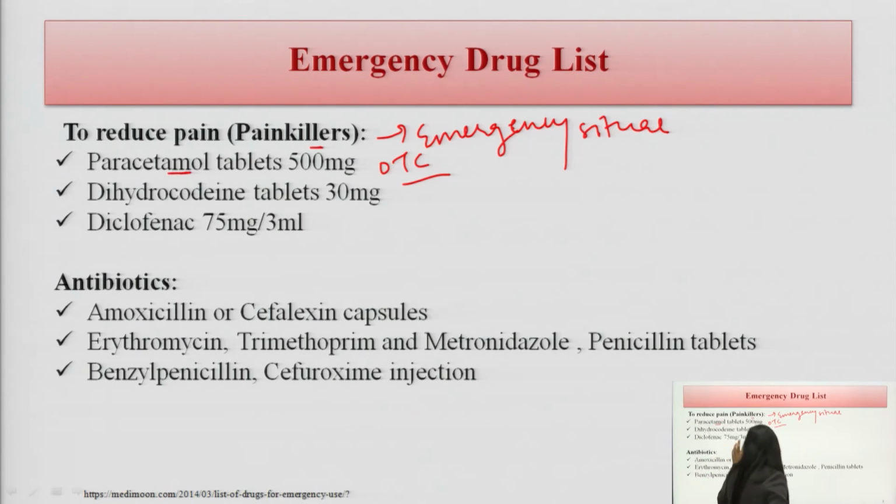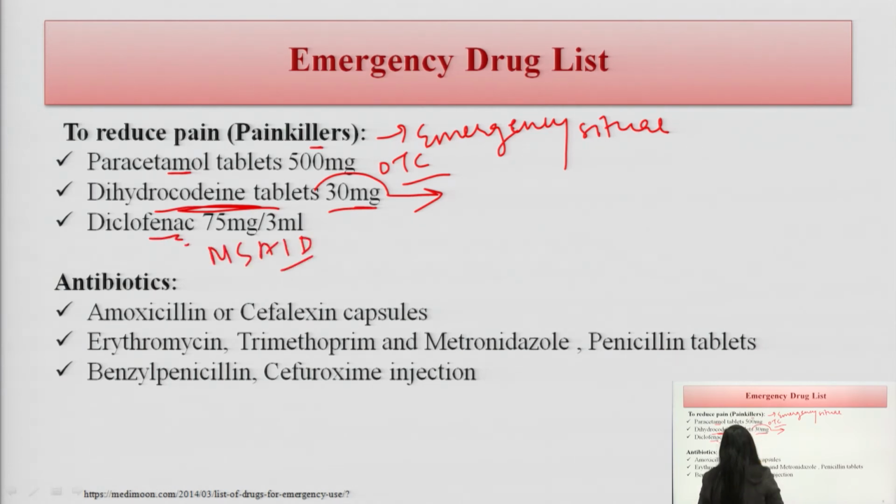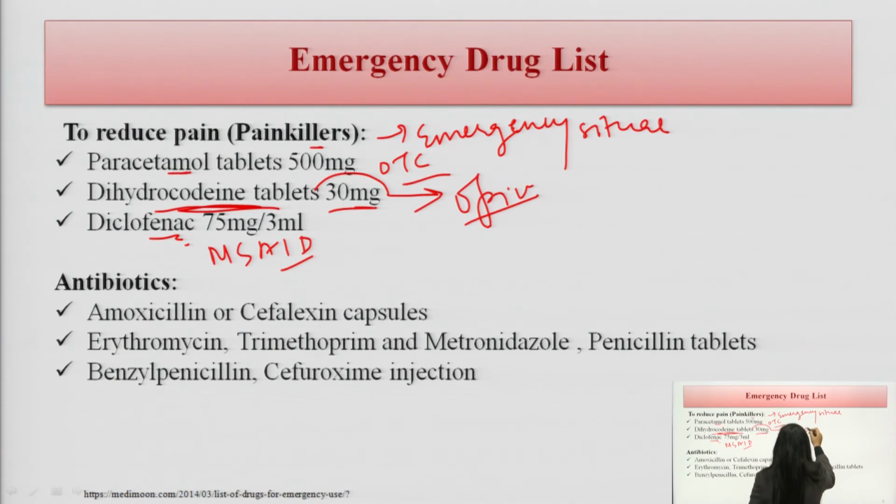So, the patient can take paracetamol, and for very severe pain dihydrocodeine is given, in a 30 mg tablet. Diclofenac is in the non-steroidal anti-inflammatory category, dihydrocodeine is in the opioid category.